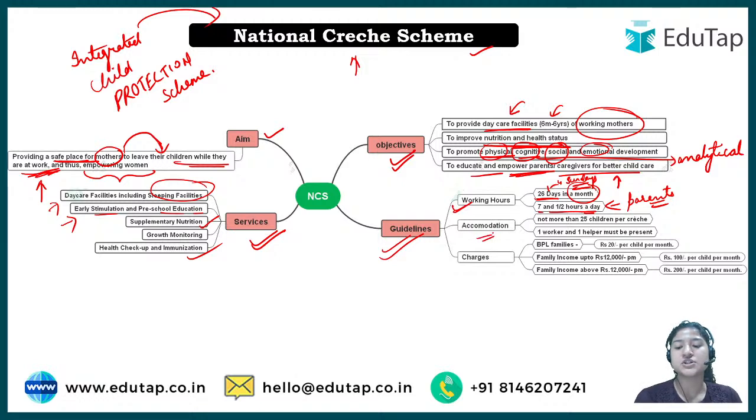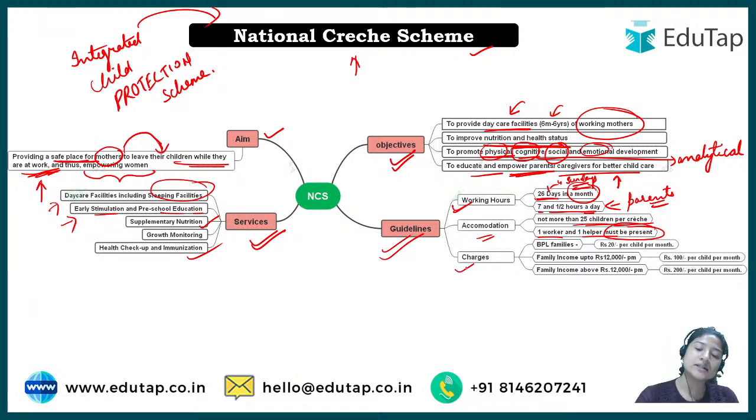Next is accommodation. Not more than 25 children per crèche. So in a crèche, only 25 children would be allowed at maximum, so that proper care could be given to each and every child there, right? Next is one worker and one helper must be present. At least one worker and one helper should be there for the children.